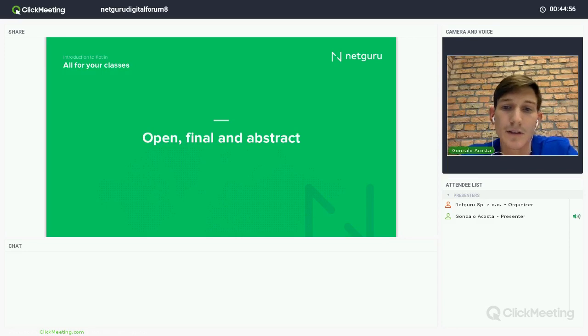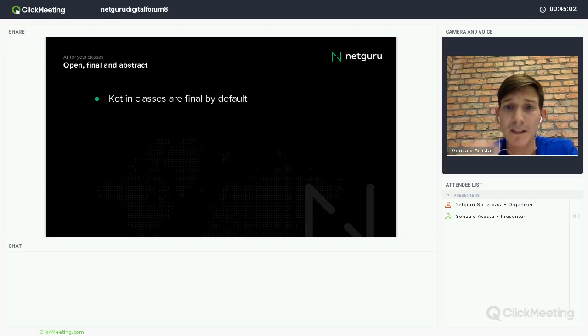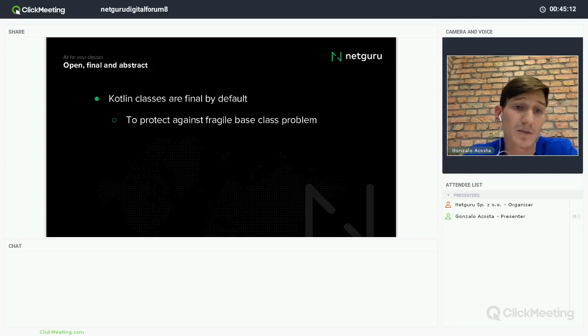Let's talk about these modifiers: open, final, and abstract. Basically, in Kotlin, all classes are final by default. I mean, I cannot inherit from them by default. Why is this? It's to protect against the fragile base class problem. What is it basically? If, for example, I'm using some library and I inherit from some class in that library, and in some update someone changes that class, then in my code I will have problems, right? So it's to protect against that problem.